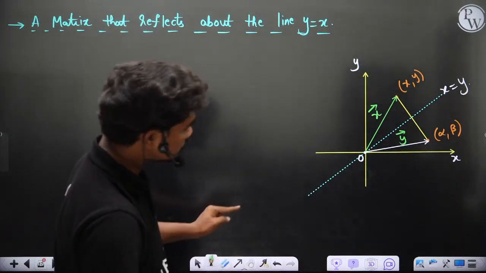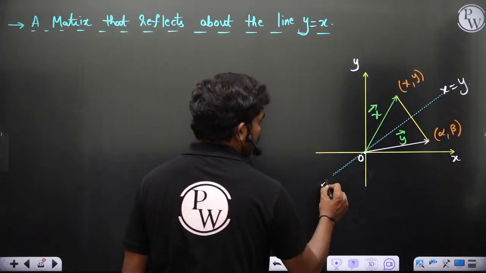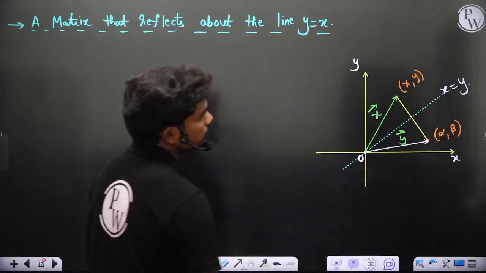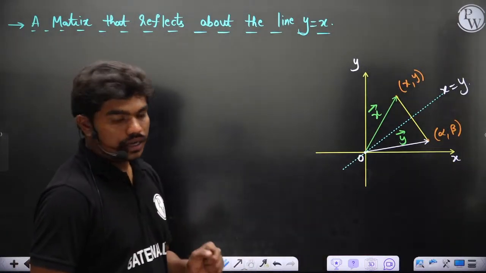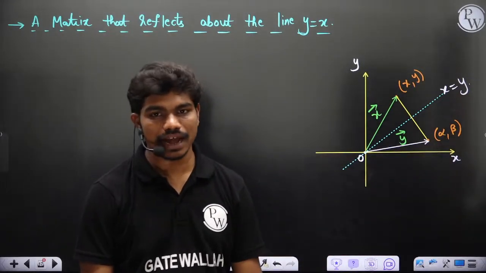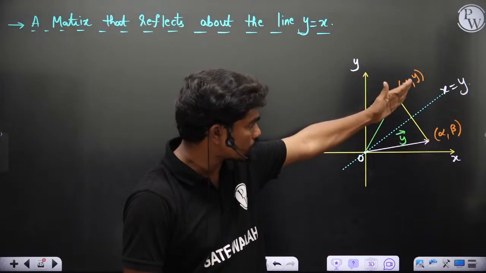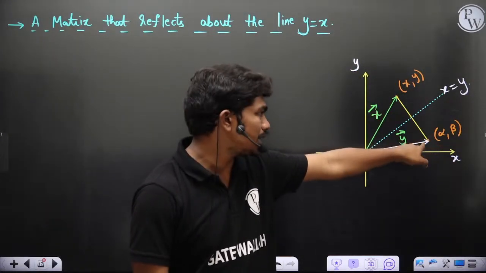Now let's see. Fine, anyway, this is just the case. Now can anyone tell me what the coordinates of alpha comma beta are? Does anyone have any idea? What could be the values of alpha comma beta? If you reflect a point x comma y about the line y equal to x, what point will you get here?